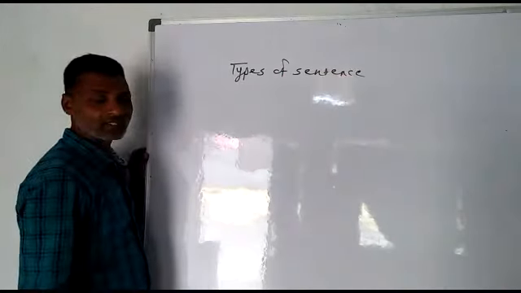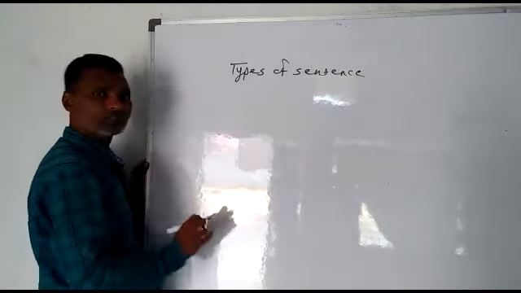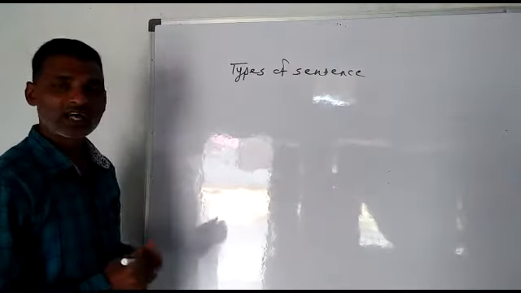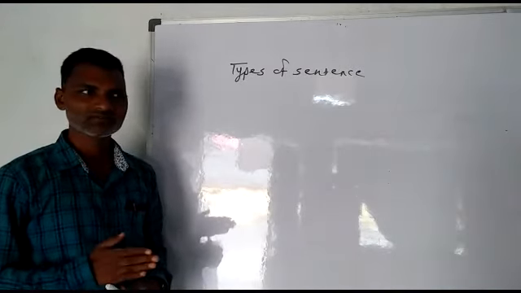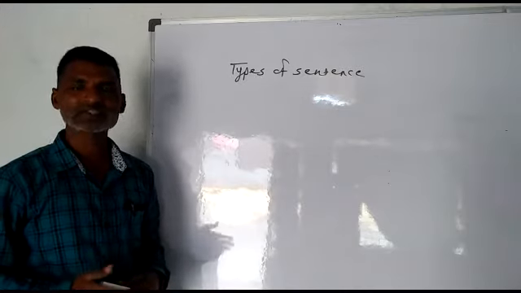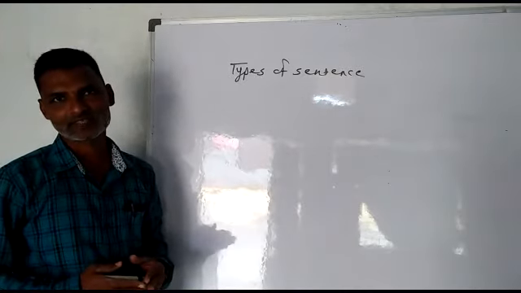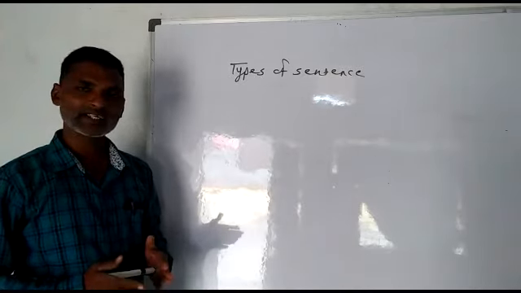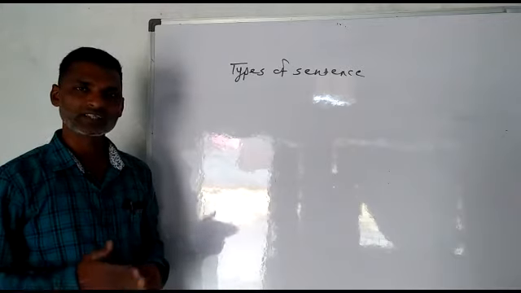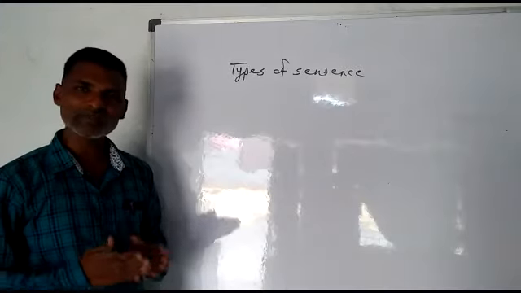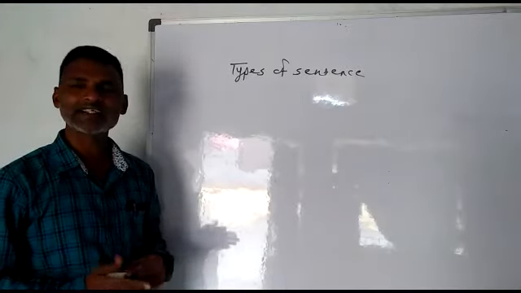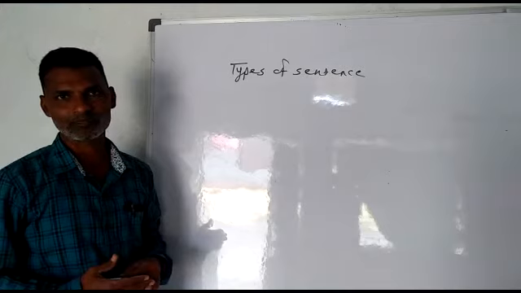Types of sentence. That day I told you the first type, that was the assertive type of sentence. It is also called a statement, or a declarative sentence. That sentence begins with a capital letter, begins with a subject, and ends with a full stop.